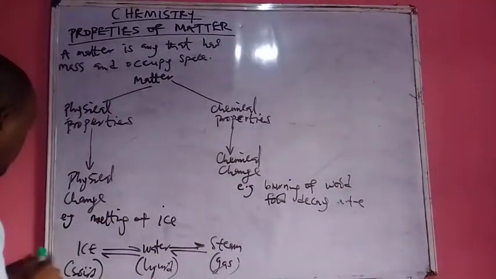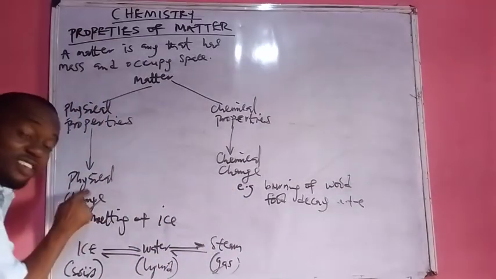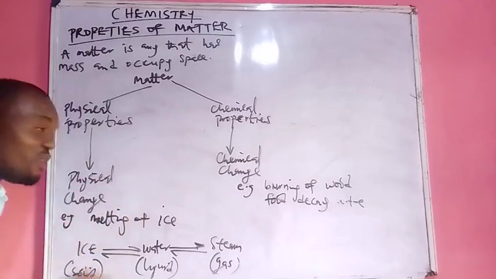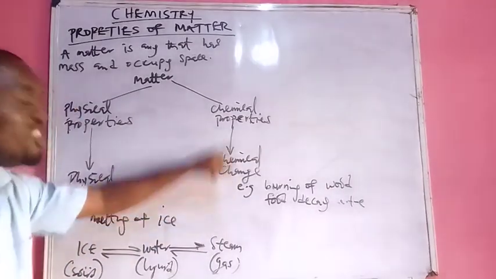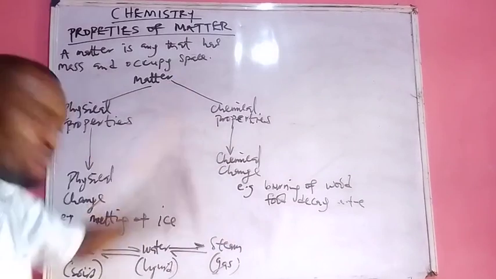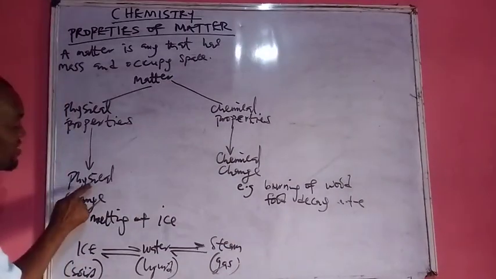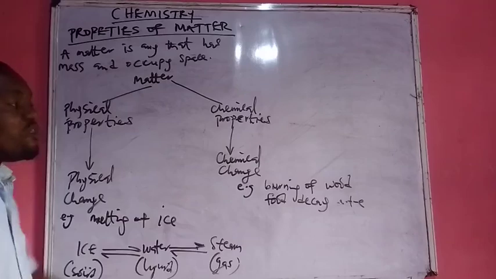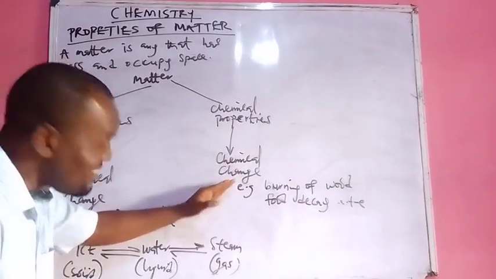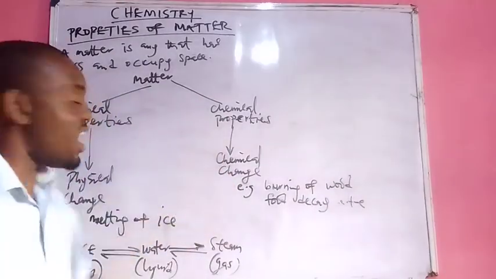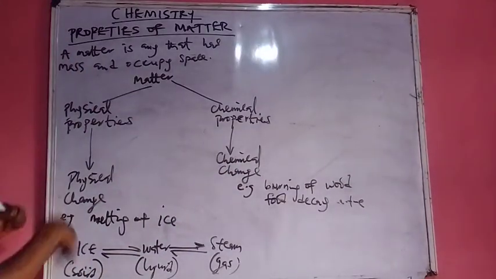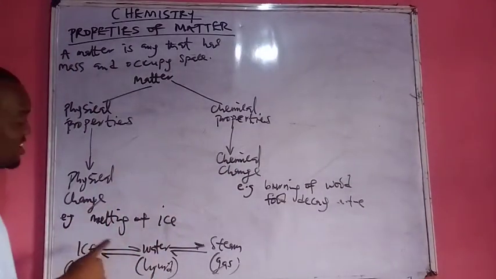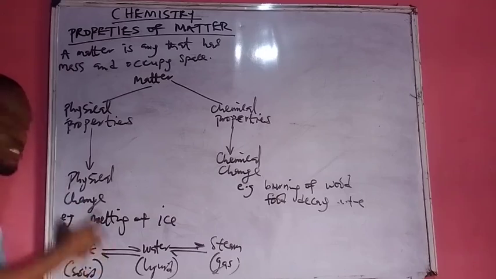Two, in a physical change, no new substance is formed, but in a chemical change, a new substance is formed. In a physical change, there is no great amount of heat needed, but for chemical change, a great amount of heat is required. Then, for a physical change, even when they undergo the change, there is no change in the mass, that's the weight.